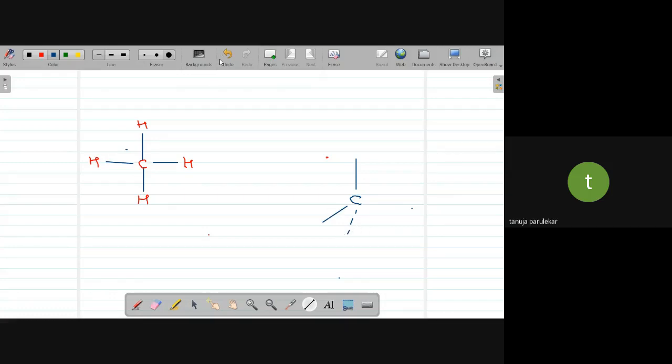Then let me show the dotted line this way so that it is going behind. It should be a straight line. And there is a thick line also.